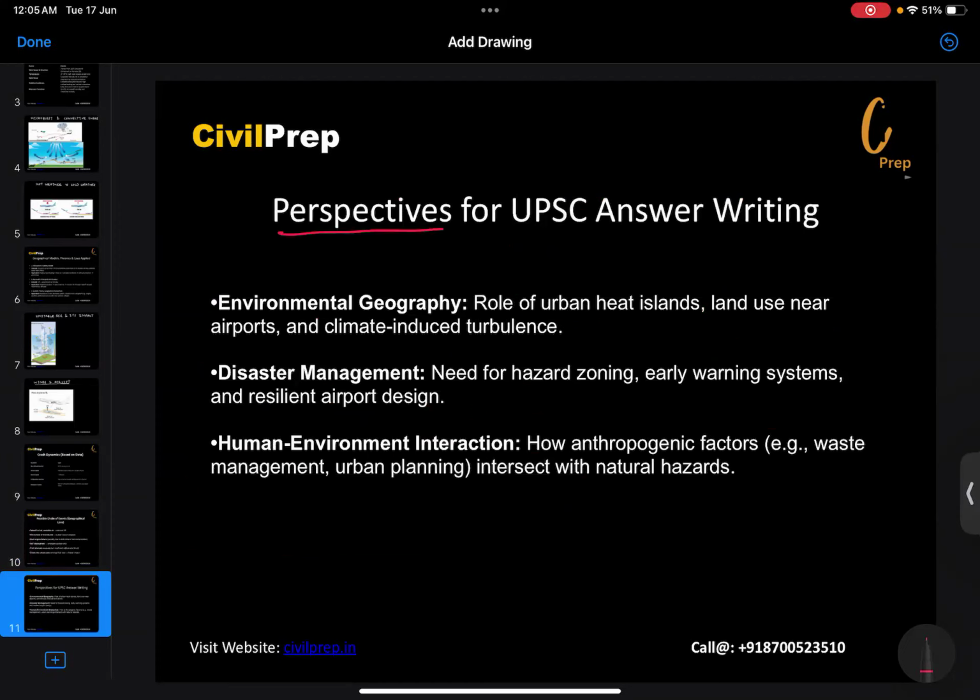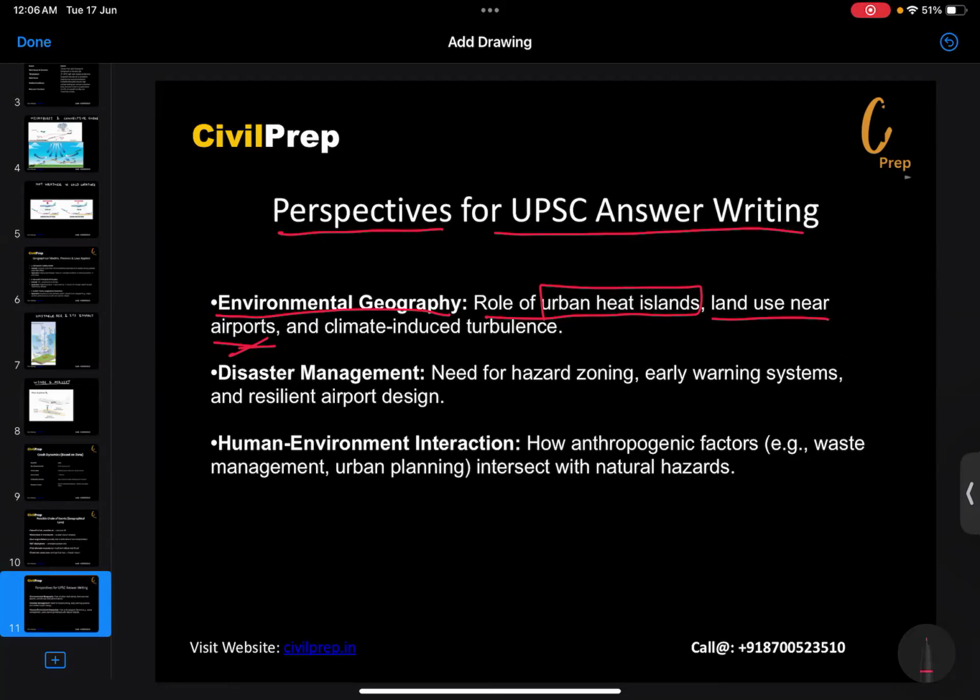Then perspectives we can see from the UPSC answer writing. So here environmental geography, that is the role of urban heat island, which we study every year, but we need to see the dynamics, that how it is also resulting in the changes in aircraft pattern, their takeoff condition and their landing condition. Then land use near the airports is also quite important because such an important hospital near the vicinity of the airport may be dangerous.